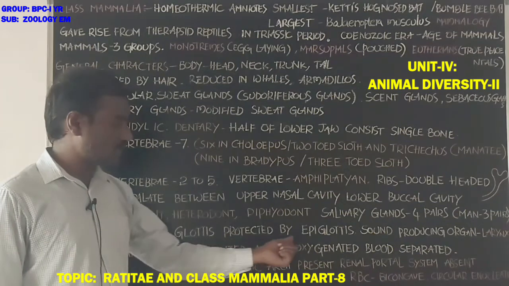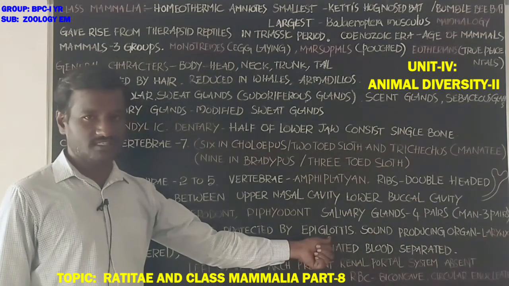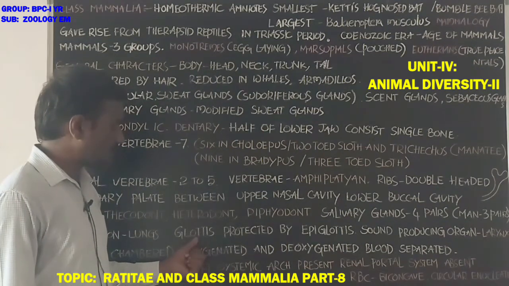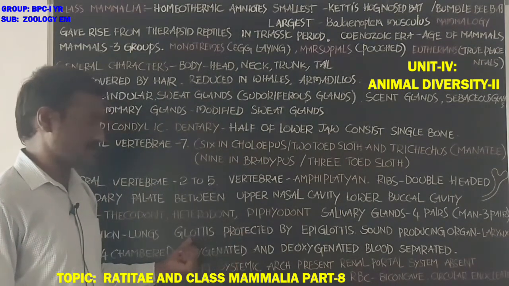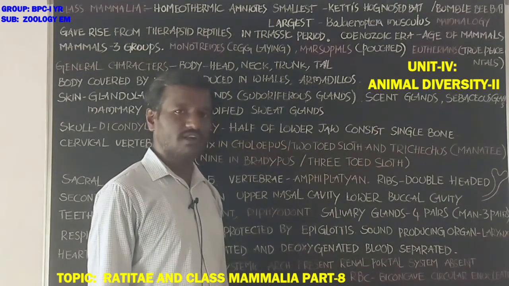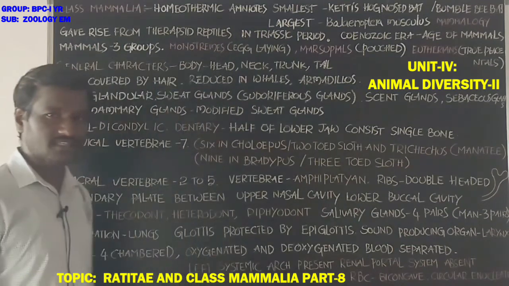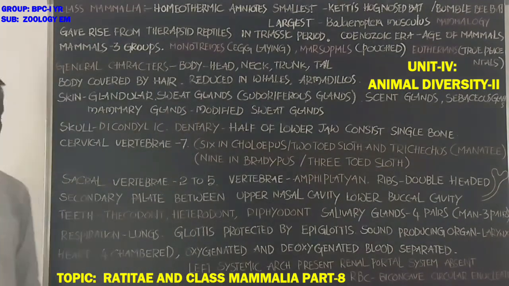Epiglottis is the cartilaginous structure which protects the glottis. Which one is the sound producing organ? That is the larynx. Larynx is the sound producing organ.